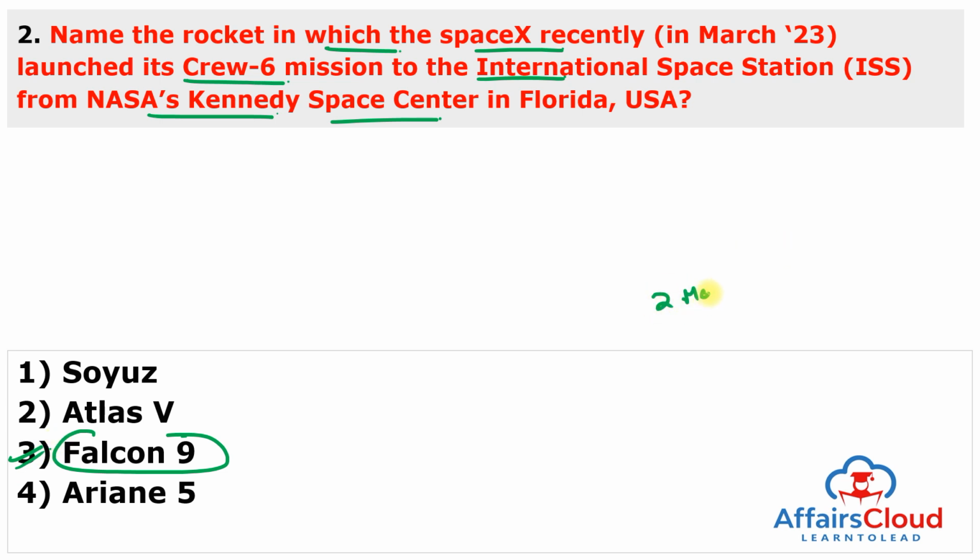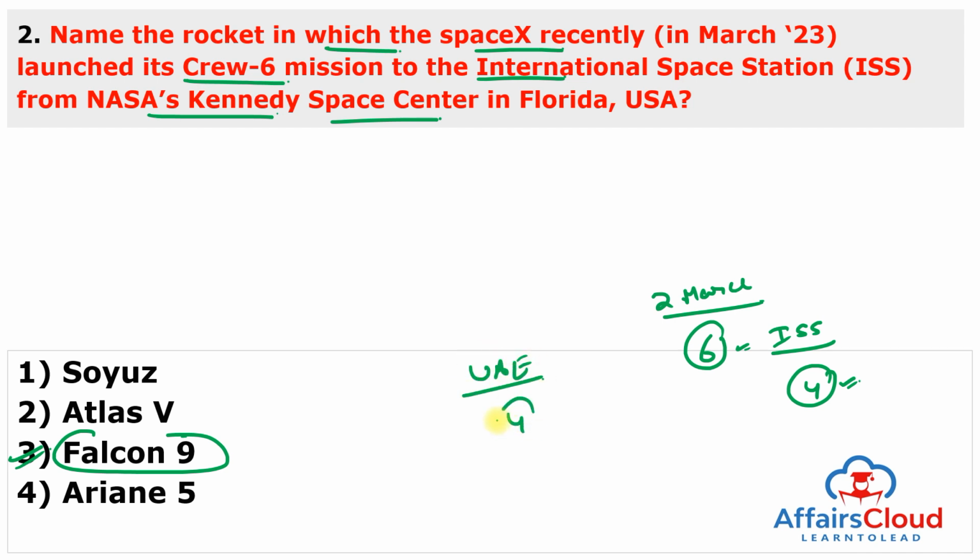So on 2nd March 2023, SpaceX launched its Crew 6 mission to the International Space Station with 4 astronauts on board the reusable SpaceX Dragon spacecraft on a Falcon 9 rocket from NASA's Kennedy Space Center in Florida, USA. The first long-duration astronaut from the United Arab Emirates is among the 4 crew members flying to the International Space Station.